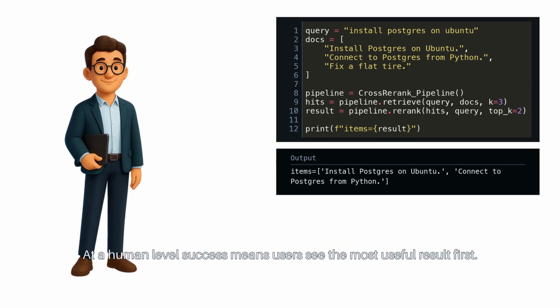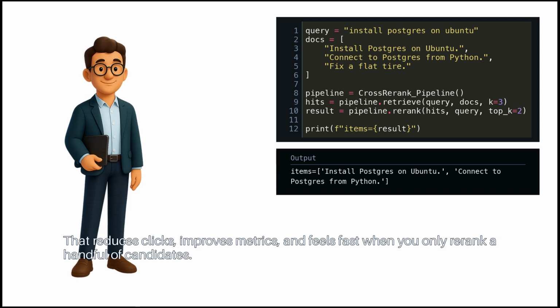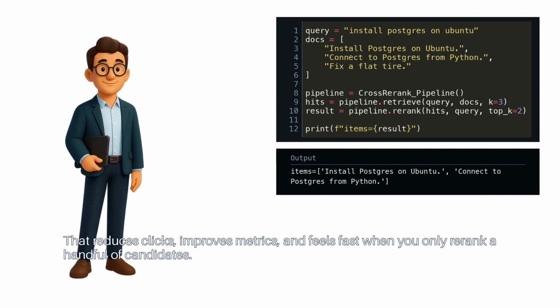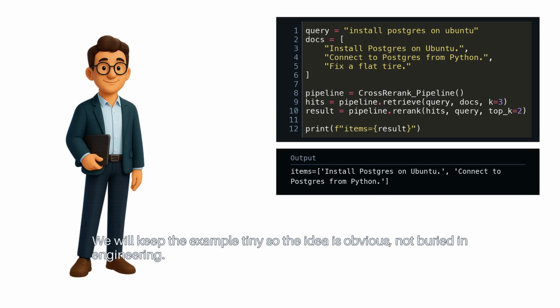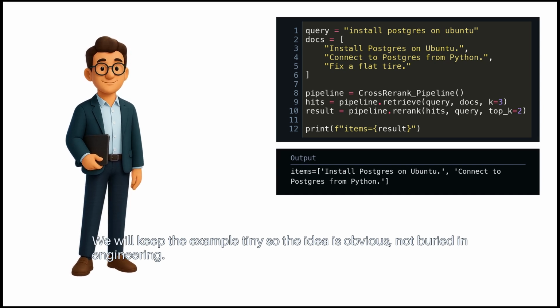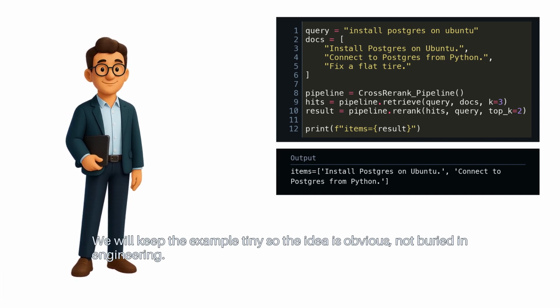At a human level, success means users see the most useful result first. That reduces clicks, improves metrics, and feels fast when you only re-rank a handful of candidates. We will keep the example tiny, so the idea is obvious, not buried in engineering.